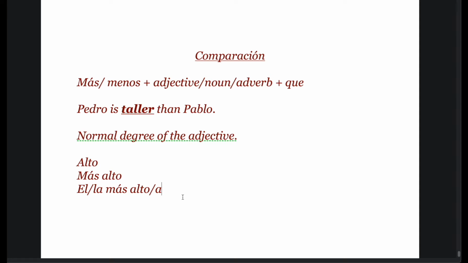Alto, más alto. In English we do have similar patterns, right? Good, better, best. These are the three degrees. Good is the normal degree, then comparative, and superlative.